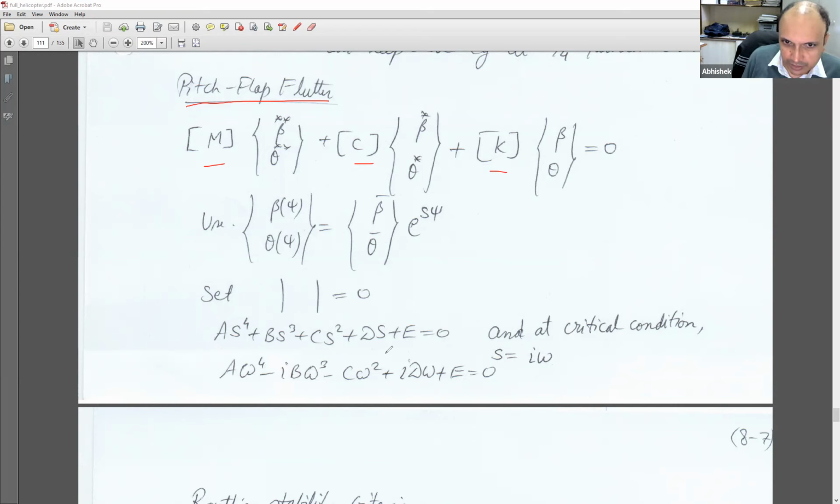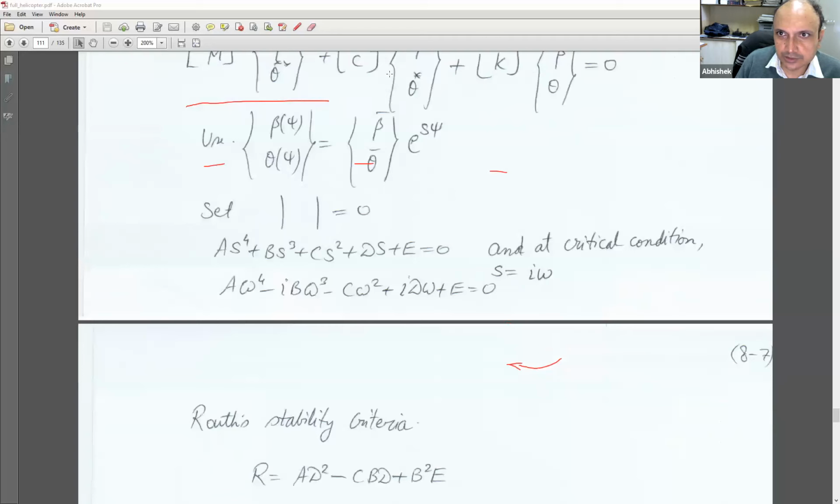When you impose this condition on that Routh stability equation, we get omega to the power 4 minus i b omega cube minus c omega square plus i d omega plus e equals 0. It's exactly the same as what we saw earlier.